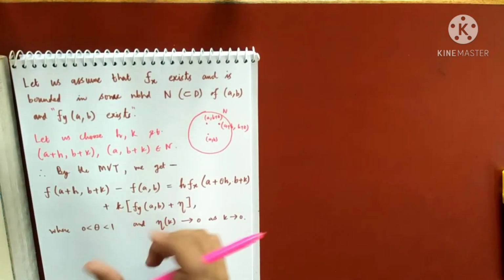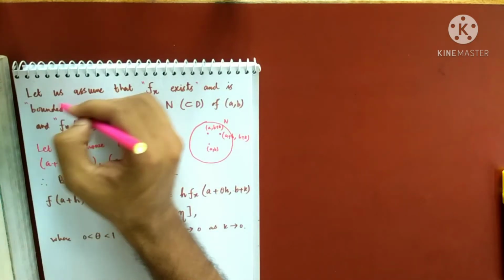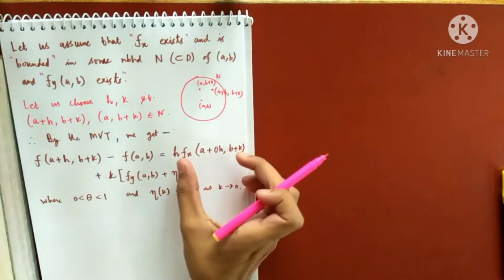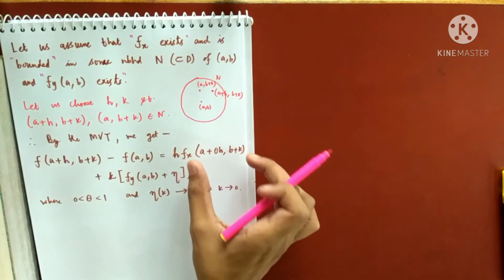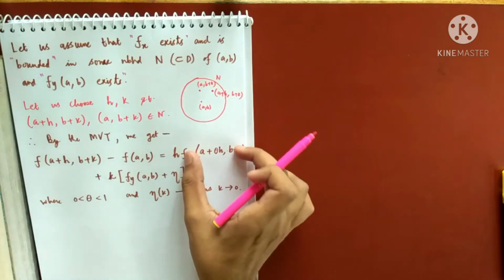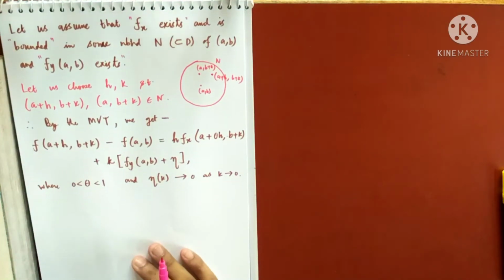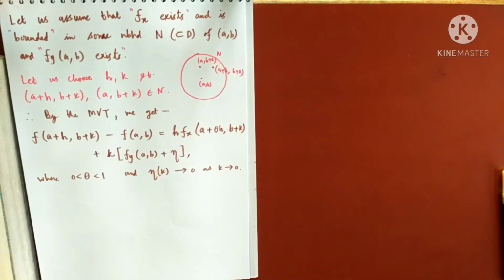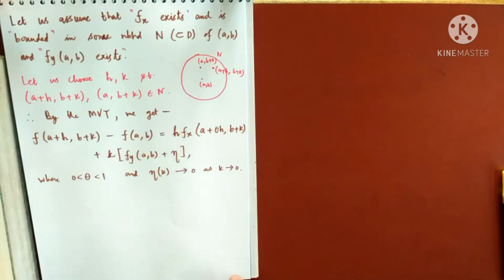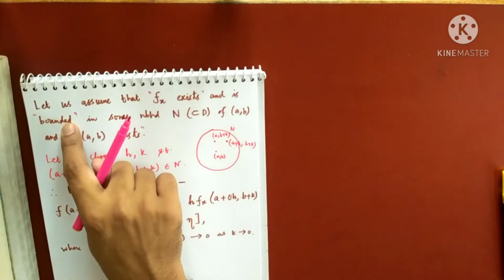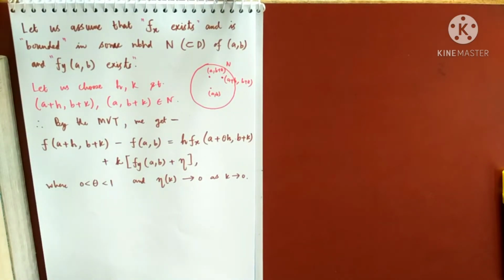And look here, because I am assuming that this exists and is bounded, I am assuming this. So because this is a bounded number, it is bounded by some number, suppose M, so this is Mh, so this will also go to 0 as h tends to 0. That means if h and k go to (0, 0), then this right hand side goes to 0. So why are they going to 0? Because of this reason and this reason. Did you understand why those are very much required in the proof?